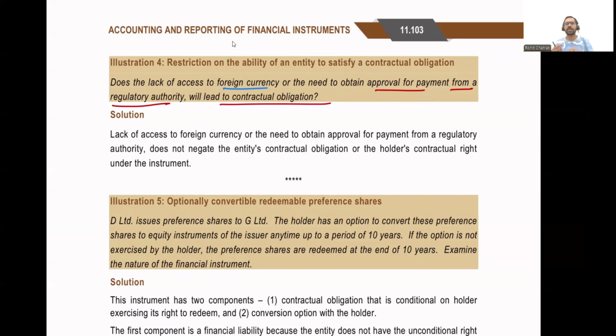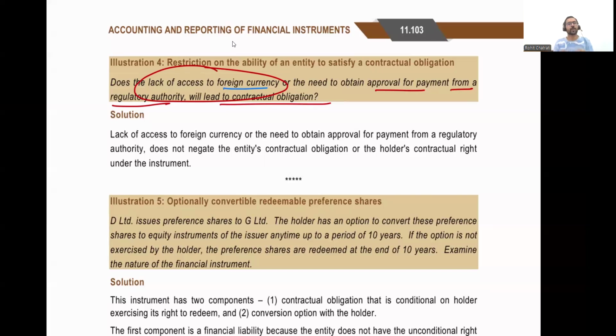For whatever reason, let us say I do not have access to foreign currency. Let's say I'm prohibited, or I need to take an approval from a regulatory authority before I'm able to purchase $1 lakh from the market. Before I'm able to purchase $1 lakh from the market, I am required to obtain a regulatory approval, or let us say I do not have access. Does that mean that I do not have a contractual obligation to pay money?